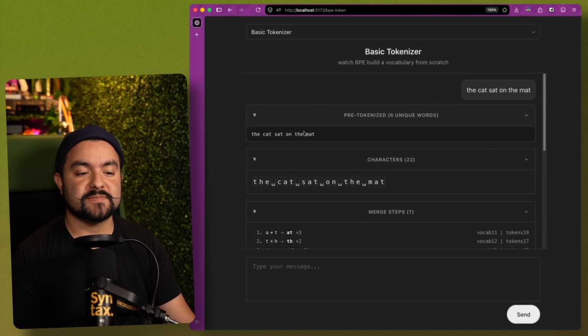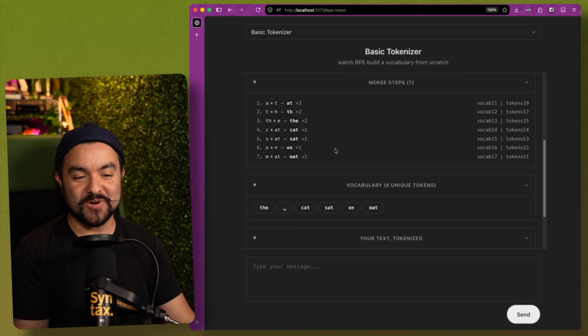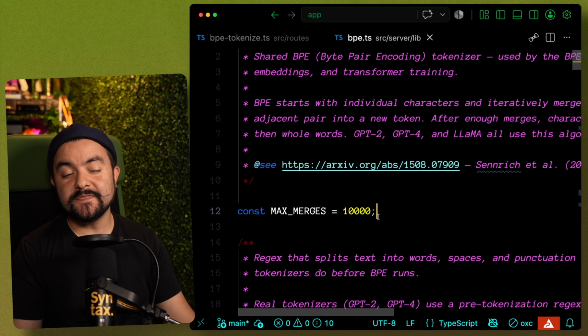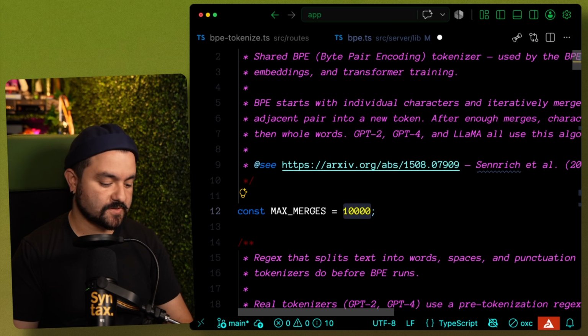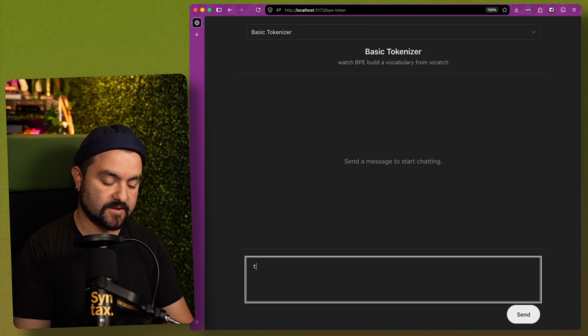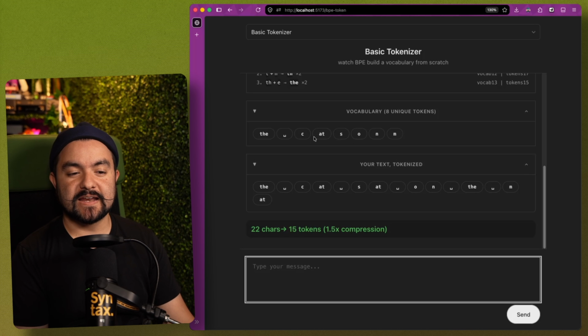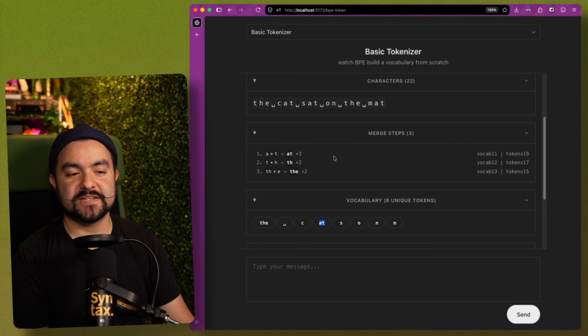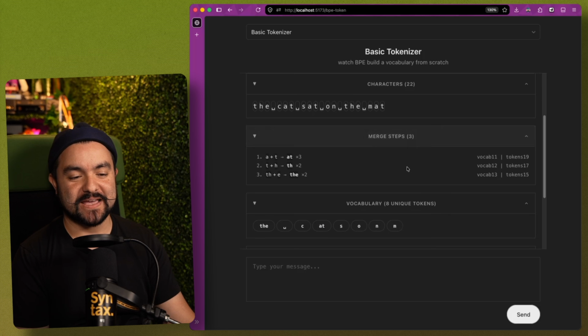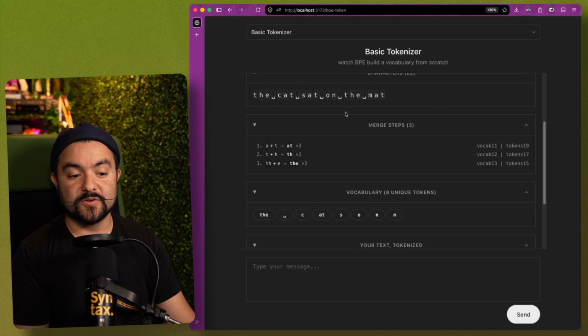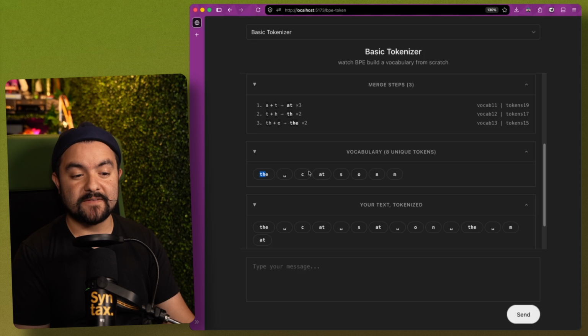And of course, with a very simple training text, right? It's literally 1 sentence. It's going to find each word as a unique pair. But in the code, we actually can specify how many merges to do maximum. But if we change this to something like 3 and train it on the same small bit of text, you'll see that it actually finds "at" as a unique token because "at" appears multiple times in the training data. So cat, sat, and mat. Now, because the word "the" appeared twice, it actually got its own token, and then everything else were just extra letters added on. So those appear as individual lettered tokens.